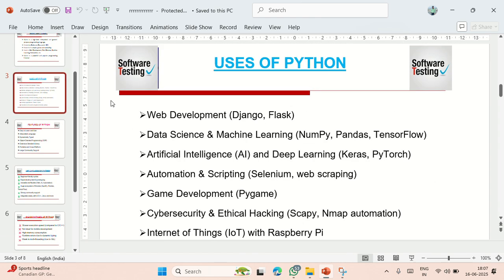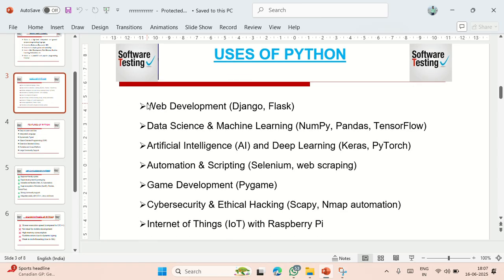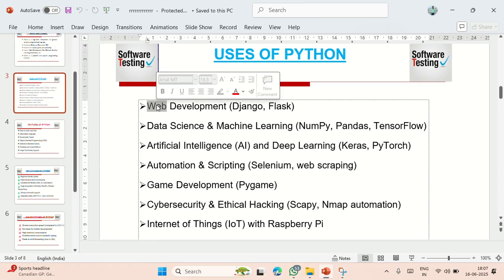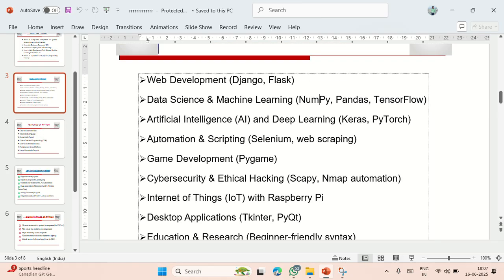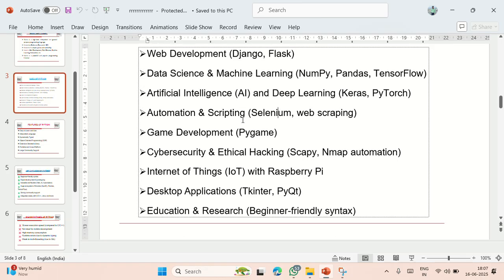Now, where can we use the Python programming language? We can use it for web development, with frameworks like Django and Flask. We can also use it for data science and machine learning, with frameworks like NumPy, Pandas, and TensorFlow. And we can also use it for AI and deep learning, with frameworks like Keras and PyTorch.